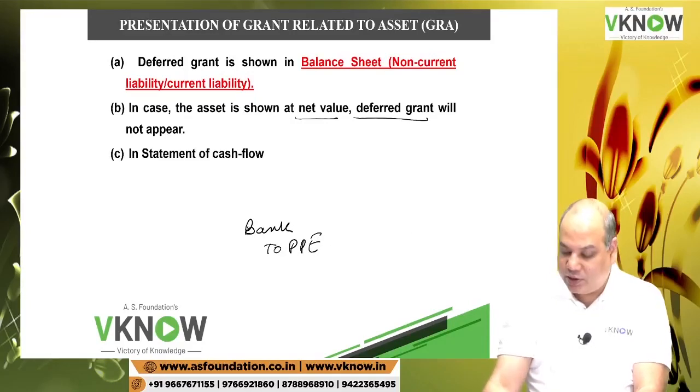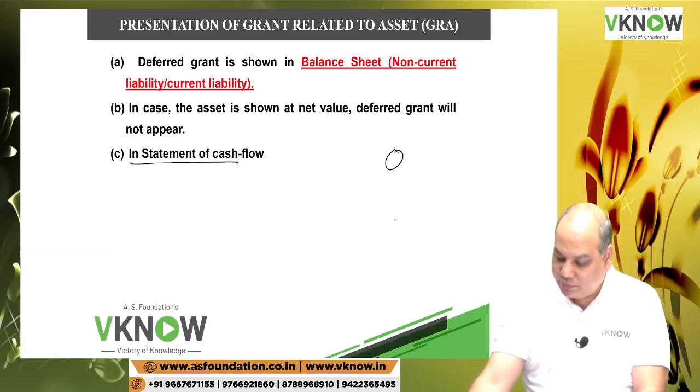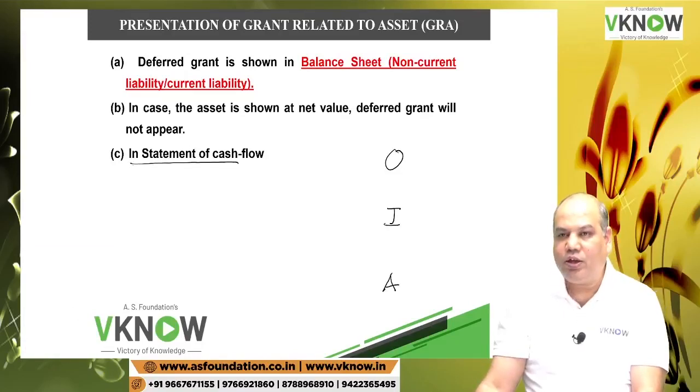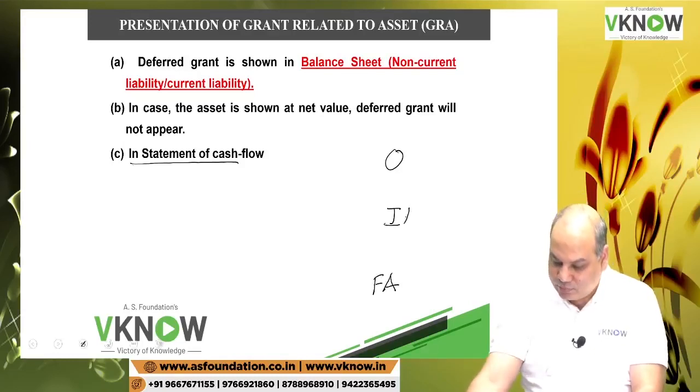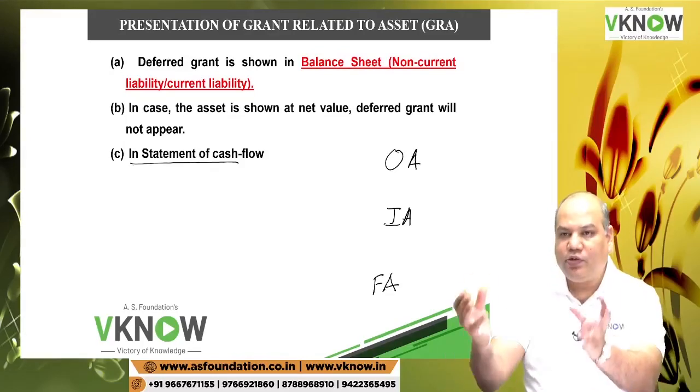What about the statement of cash flow? Do you know the cash flow statement has 3 activities? OIA: operating, investing, financing activity. You have received the government grant.